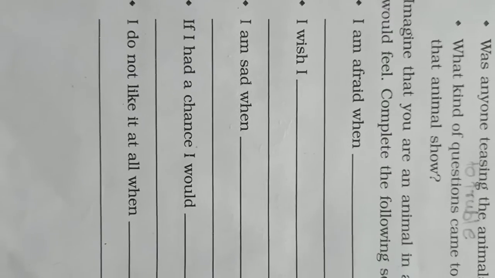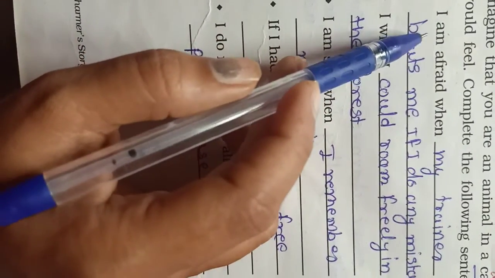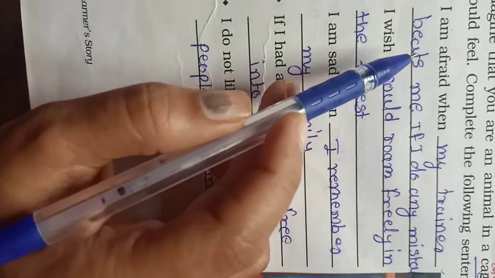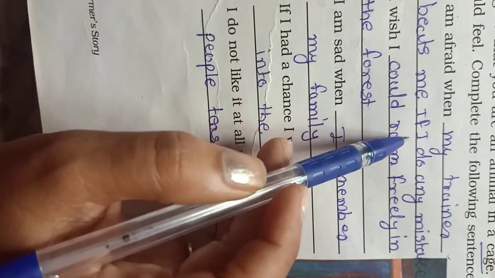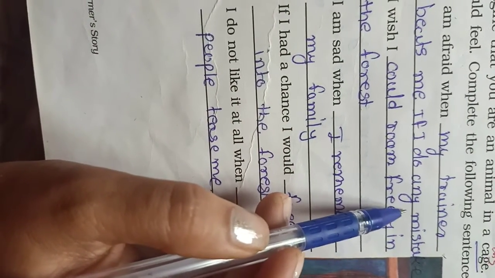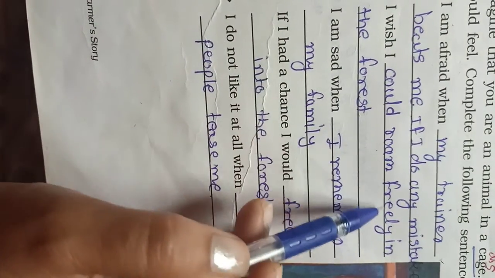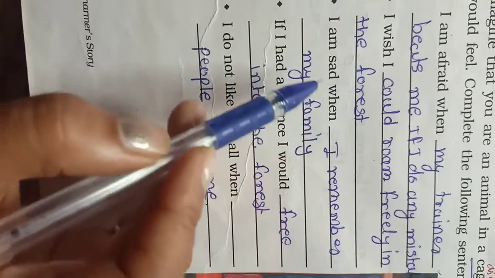You have to write your own opinion here. If you are an animal and you are in a cage, you have to write your answer over here. So I am showing this answer to you. Your first answer should be this: I am afraid when my trainer beats me if I make any mistake. Your answer should be like this: I wish I could roam freely in the forest.